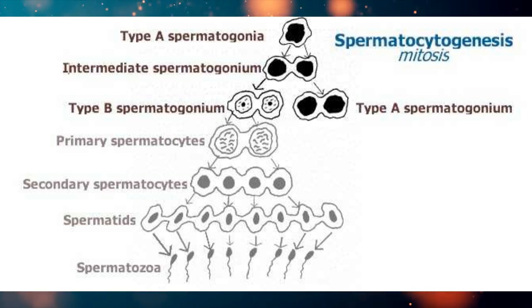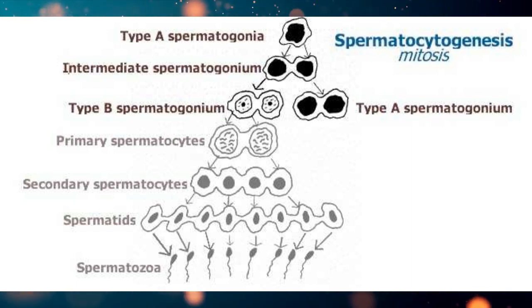No. See, here what happened? The germ cells which are present inside the seminiferous tubules are of two types mostly. They are type A spermatogonia and type B spermatogonia.